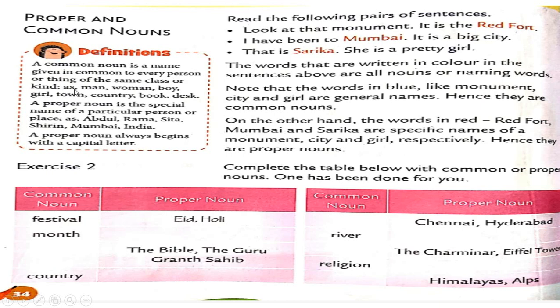For example, man, woman, boy, girl, town, country, book, desk. These are common nouns, right? So students, what is a common noun?